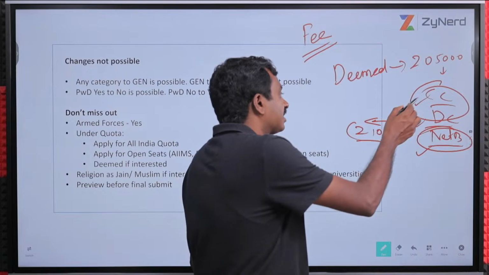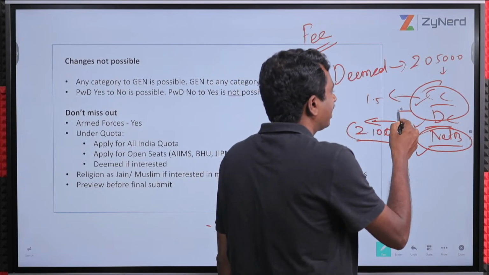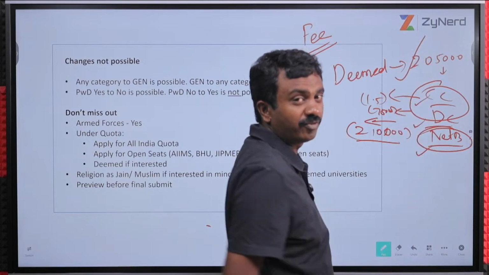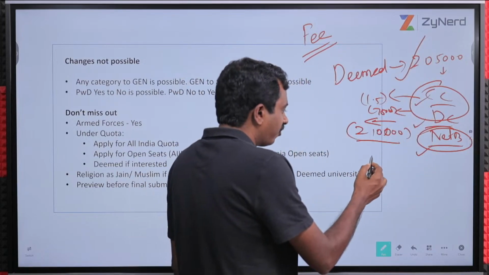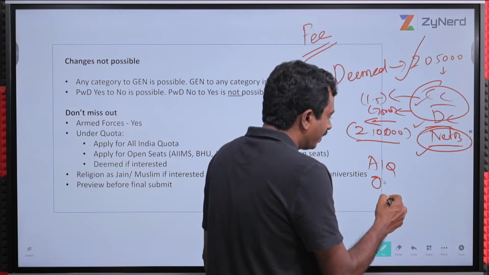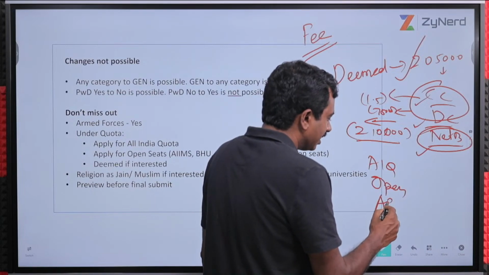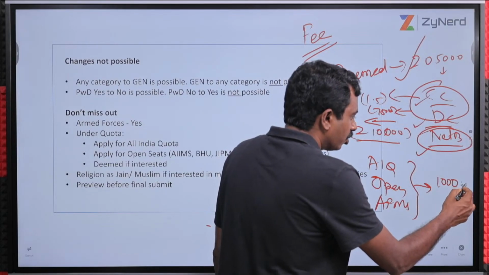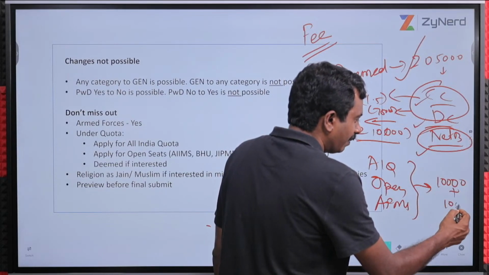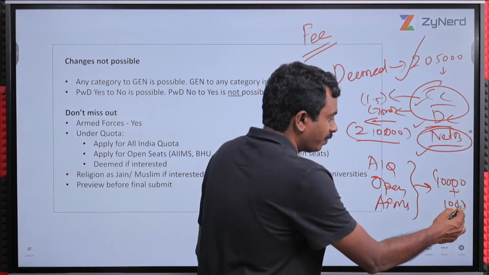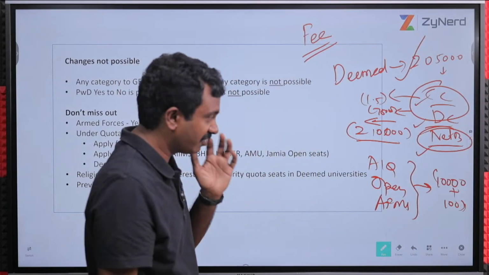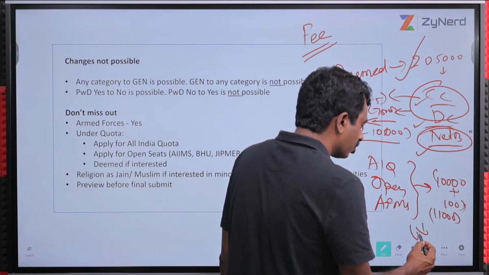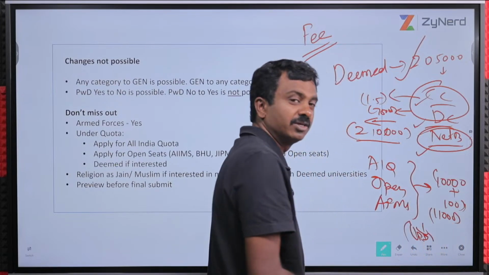If your credit card's limit is currently 1.5 lakhs or debit card limit is only 75,000, go to the bank and increase it if you are looking for deemed universities. If you are looking for all India quota, open seats, AFMS, etc., then you just need to pay 10,000 rupees as refundable security deposit plus 1,000 rupees as non-refundable registration fee. So you just need to pay 11,000. Best option, UPI is the best option. Use UPI and make the payment. QR code is available.